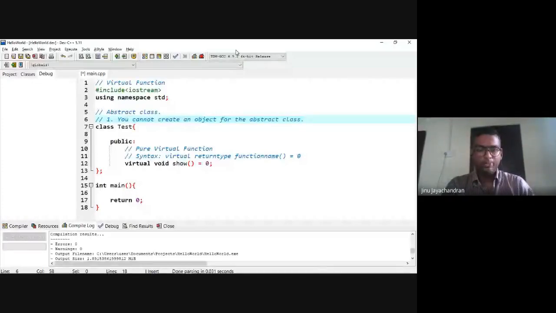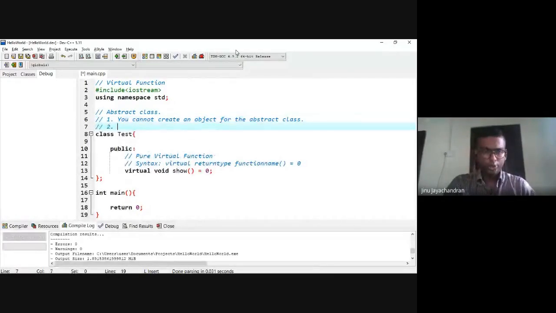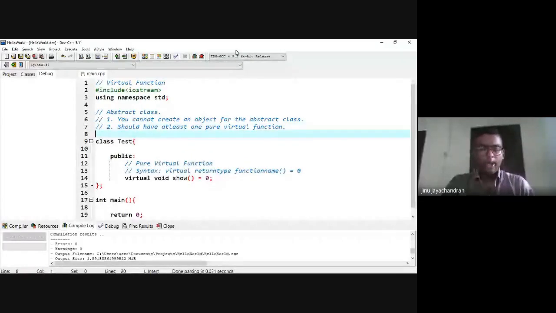The abstract class should have at least one pure virtual function. The next point, abstract classes cannot be used as derived classes, it can only be a base class.